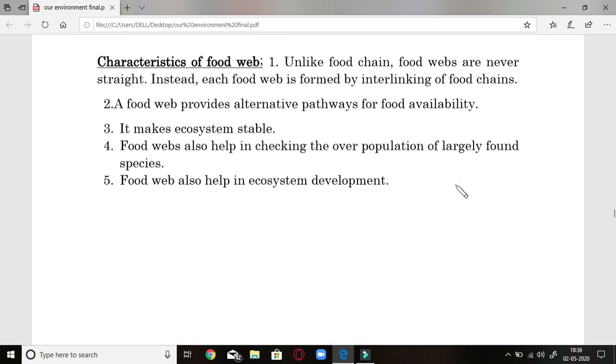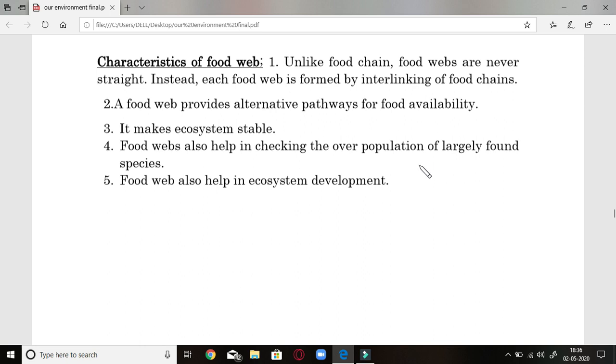Number one, unlike food chain, food webs are never straight. Food chains were straight, but food webs are never straight. Instead, each food web is formed by interlinking of food chains. Second, a food web provides alternative pathways for food availability. This is a surety that where food web is available, food availability will be there. Third, it makes the ecosystem always stable.